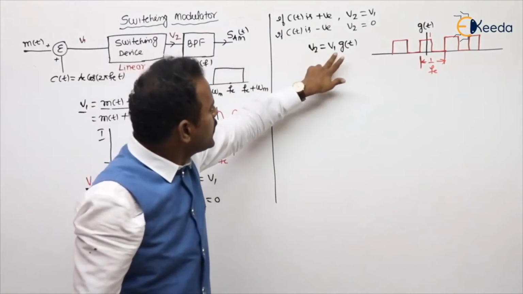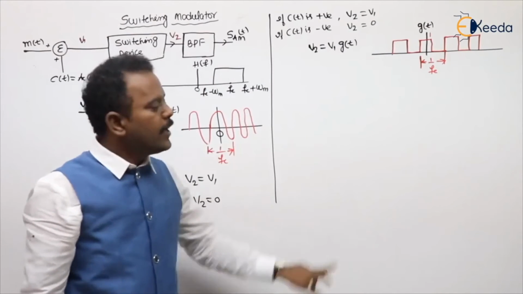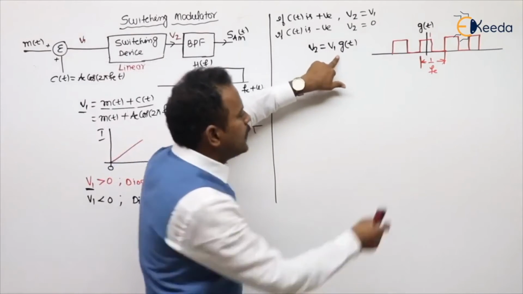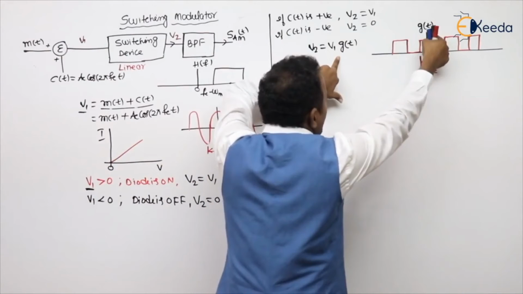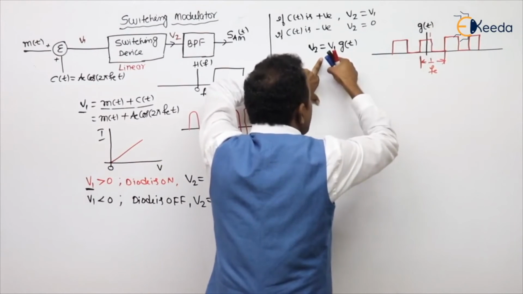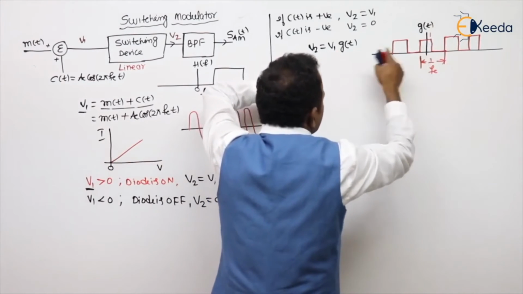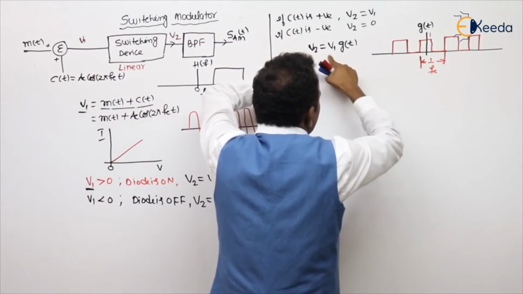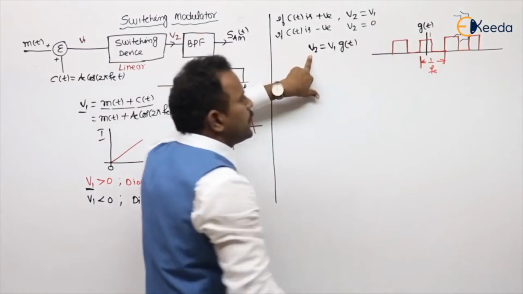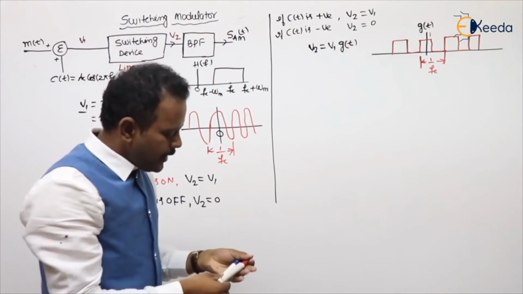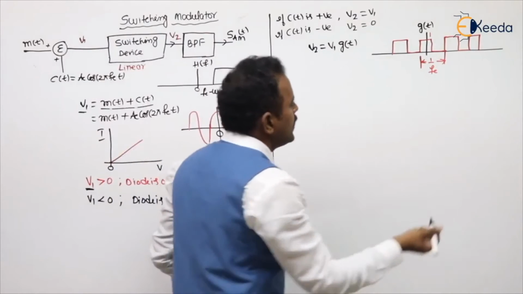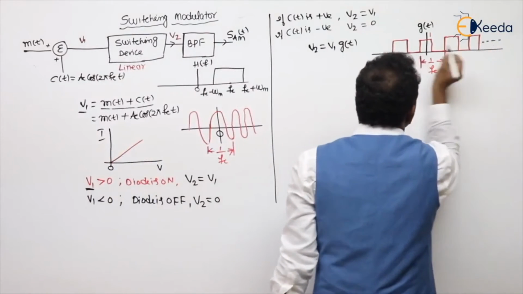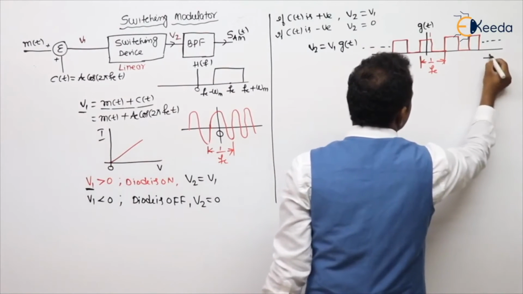Now try to multiply the both. If you multiply the both, in this duration its value is 1, so 1 into V1 will be the same V1. And in the next half duration its value will be 0, and 0 into V1 will be 0. So V2 is 0. So our carrier is a periodic signal. It's a periodic signal.